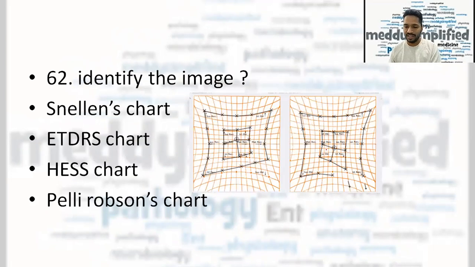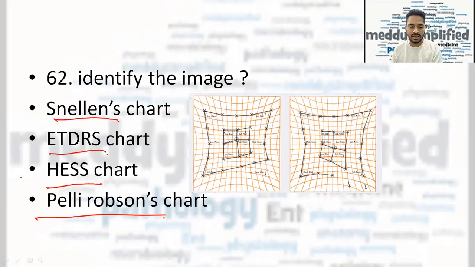Now, this image was given from ophthalmology, and it was asked what kind of chart it is or identify the image. Options were Snellen's chart, ETDRS chart, Hess chart, and Pelli-Robson chart. This is a Hess chart.